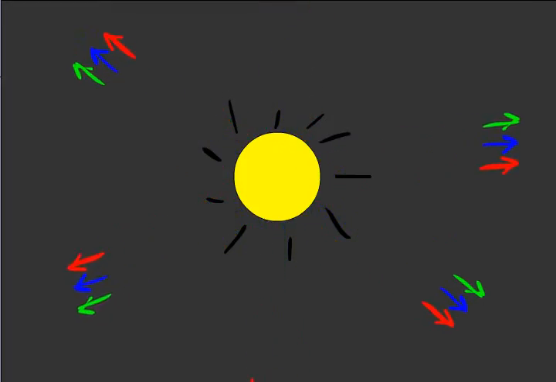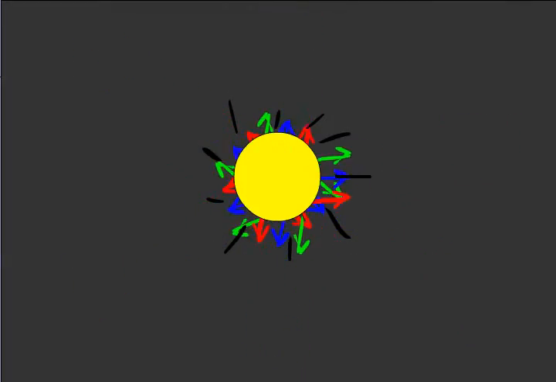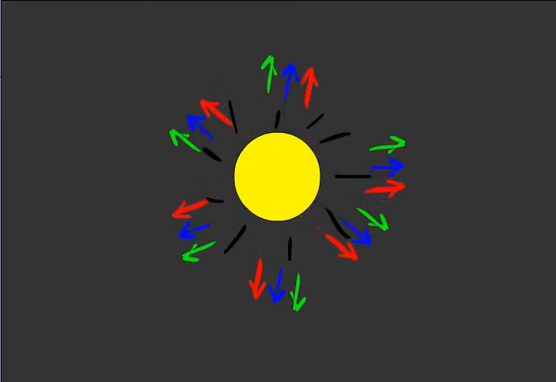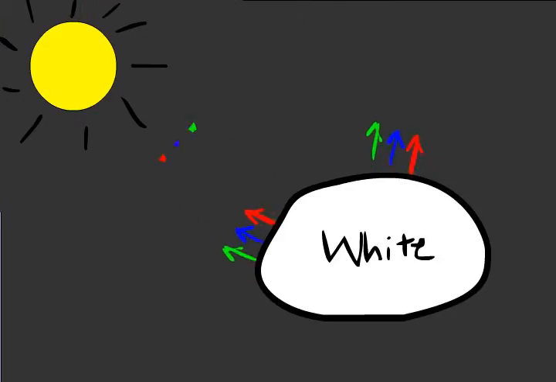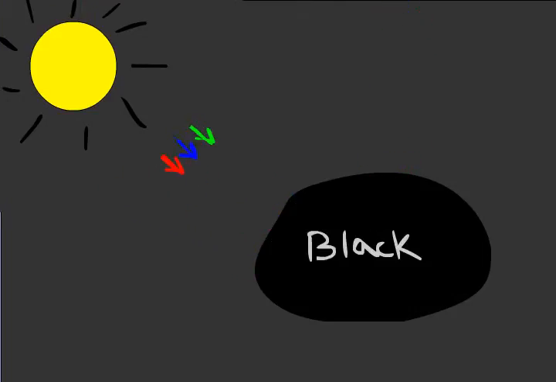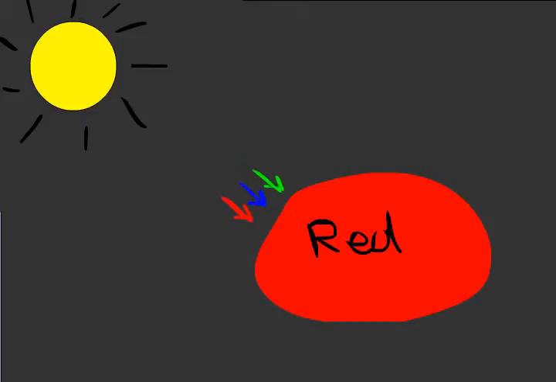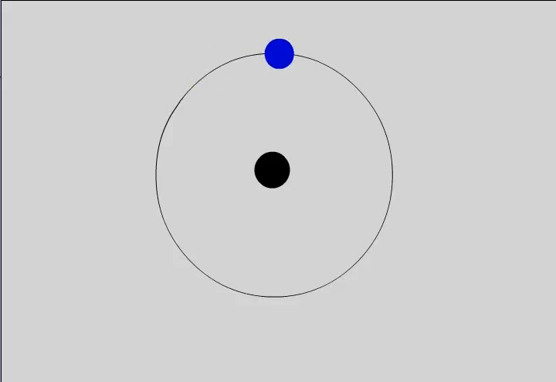The sun emits, among other forms of radiation and other things, white light. White objects reflect all light waves. Black objects absorb all the light waves. And colored objects absorb all the light waves except for that one color. This is due to the object's molecular buildup.